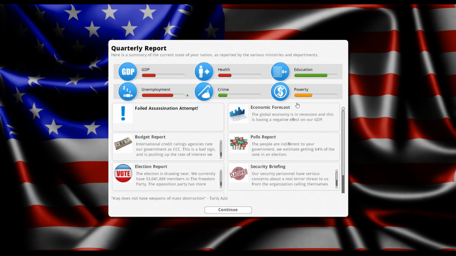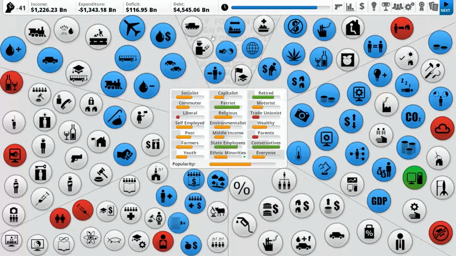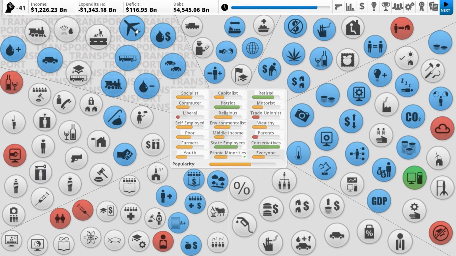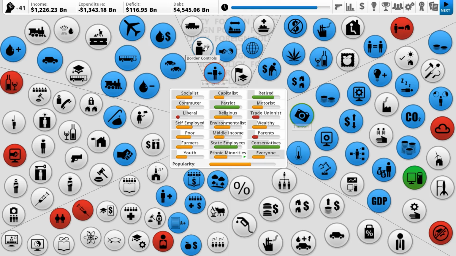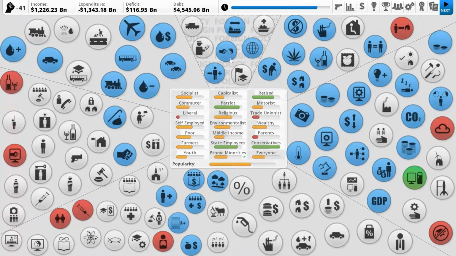Yep, they tried to kill us. Unemployment's increasing. We have 64% of the polls. Security briefing still exists, but every group is lowering. Like all the main groups are lowering, so less people are trying to kill us. Racial tension should be dropping. Now we got those border controls pretty much gone. Although that was only a 1 implementation delay.